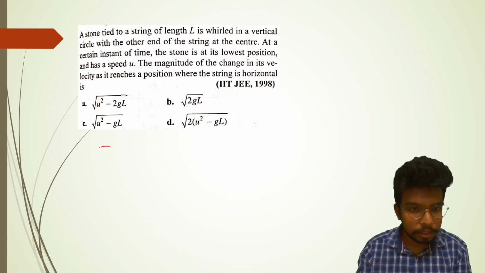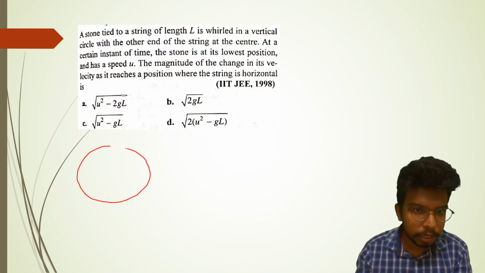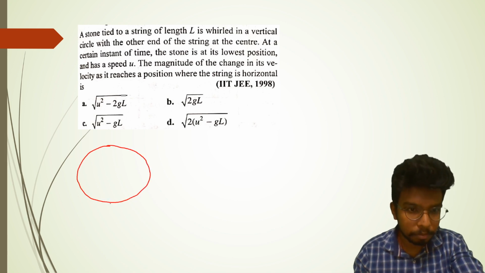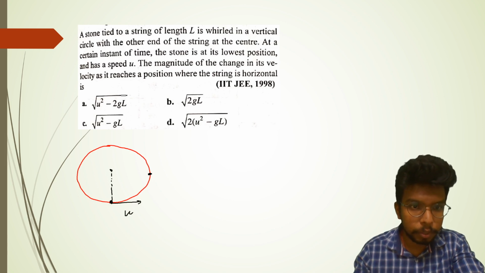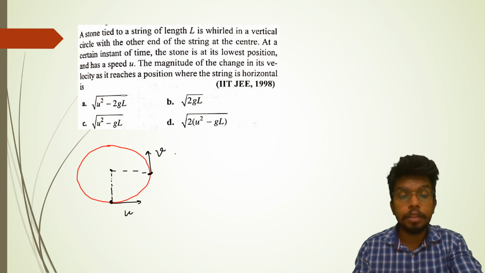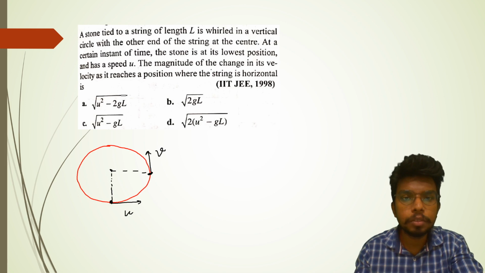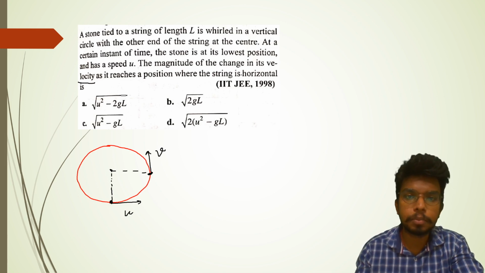Okay, see, this is the circle we are talking about, and we have two positions. One is this and another is this. In the present situation, the particle is somewhere here and it has a speed u. But when it reaches here, it has some speed, I don't know, let it be v. The question here asks the magnitude of the change in its velocity as it reaches a position.